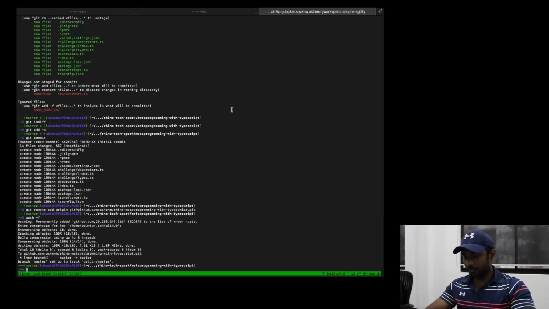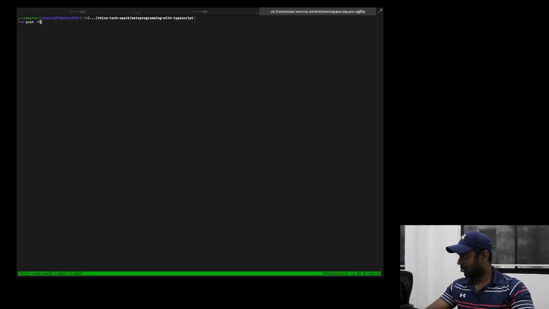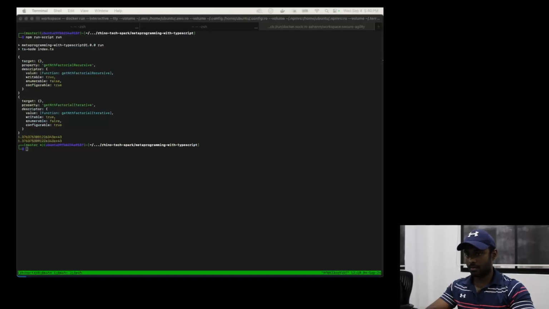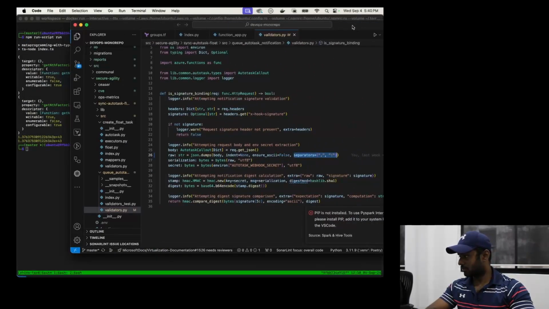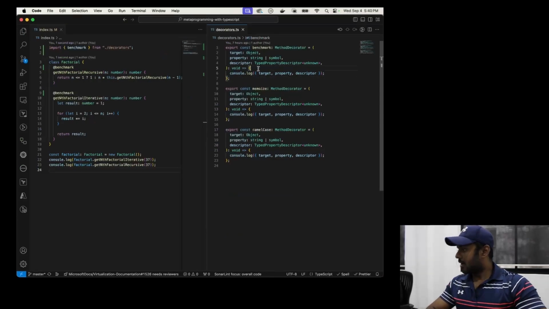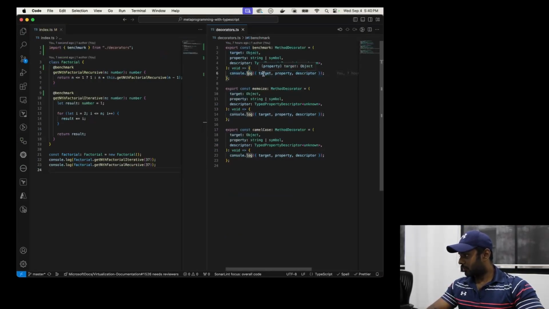All right. So, okay, let me just run this one. All right, so as of now, I do see the output from the two console log statements. Okay, basically I do see that at runtime I get these two logs, and let's try